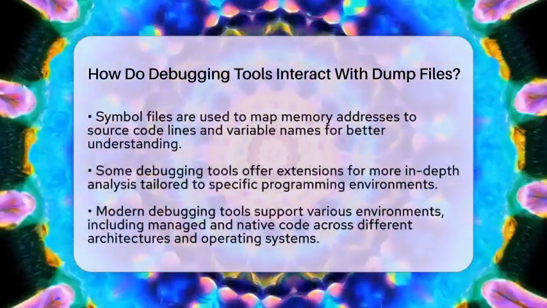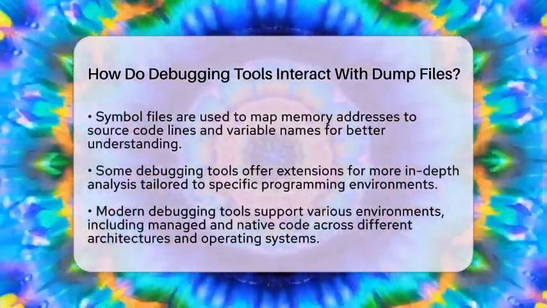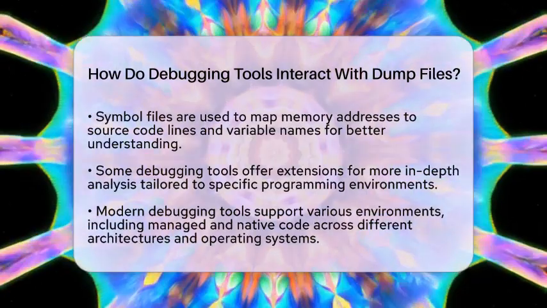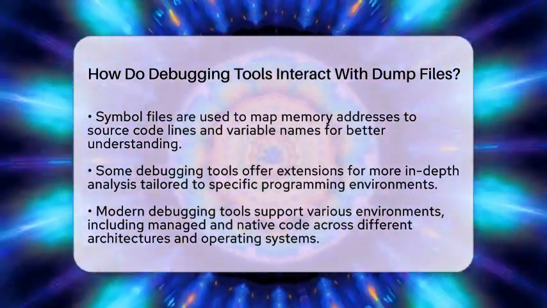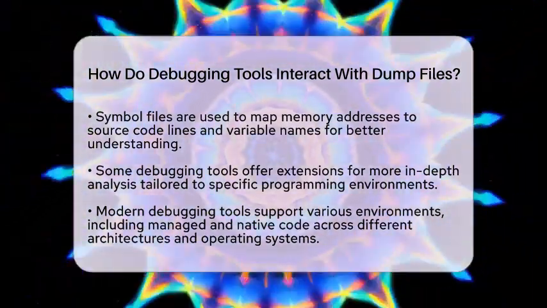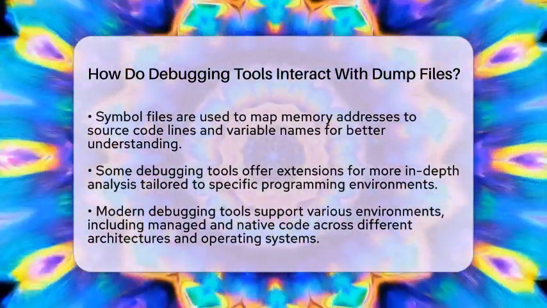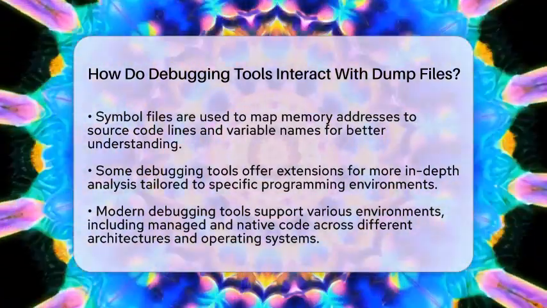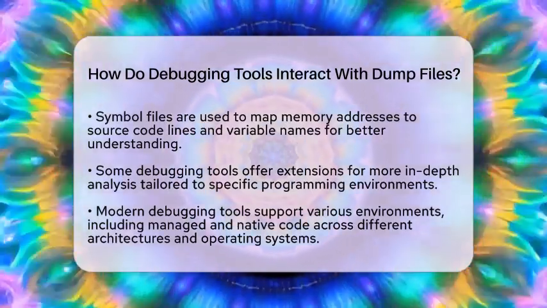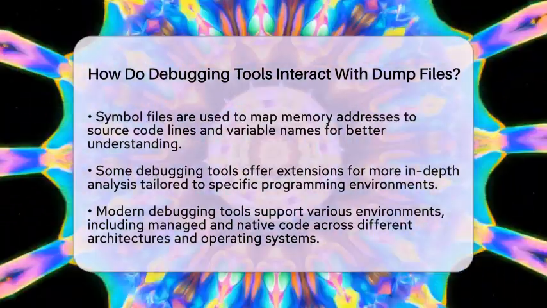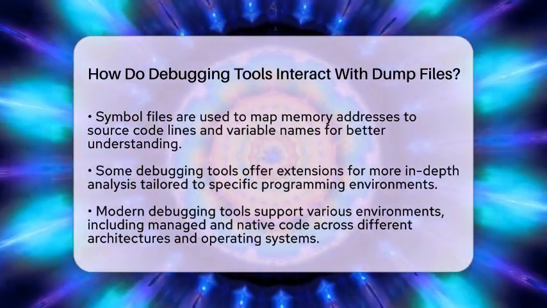To make sense of the raw data in the dump, debuggers use symbol files. These files map memory addresses to source code lines and variable names. This mapping is crucial for understanding what the program was doing at the time of the crash. Some tools even have extensions for deeper analysis, especially for specific programming environments.